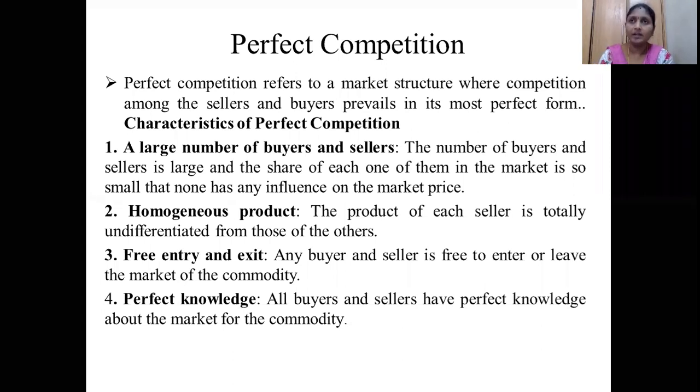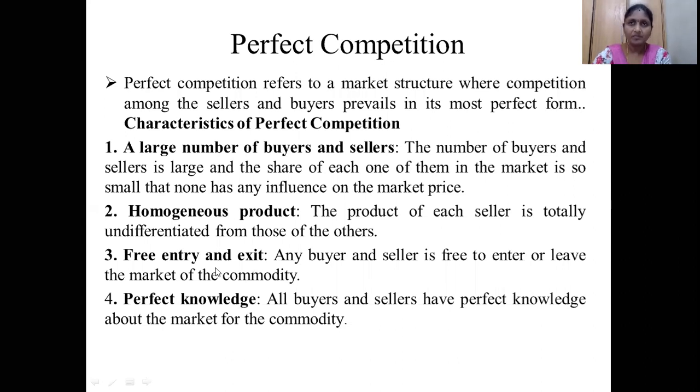If you go to a particular cart to buy a food item, the cost is similar to the nearby cart. All the street food item costs are similar. They are selling a homogeneous product, and we eat such food many times.